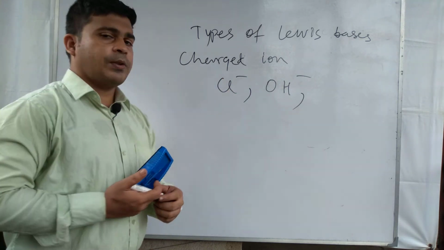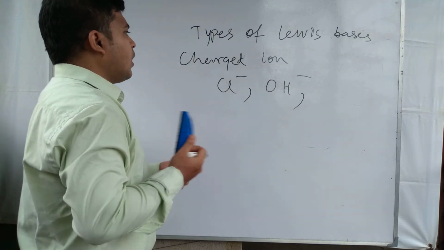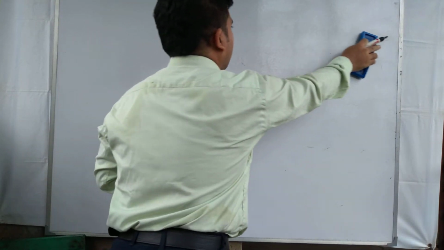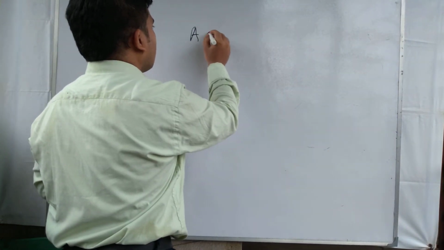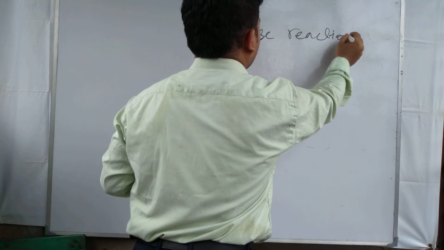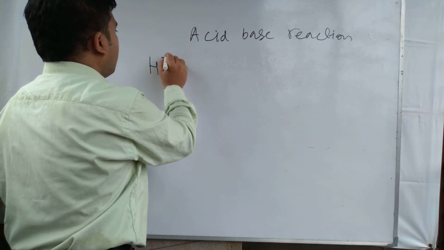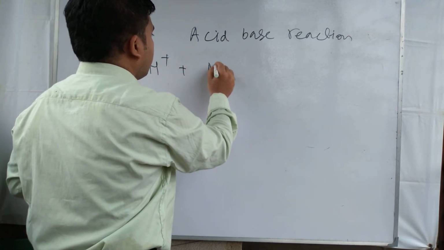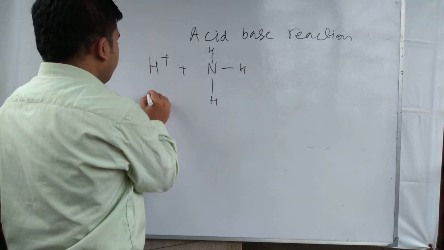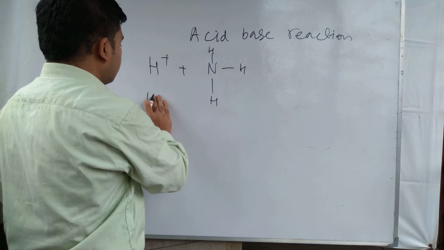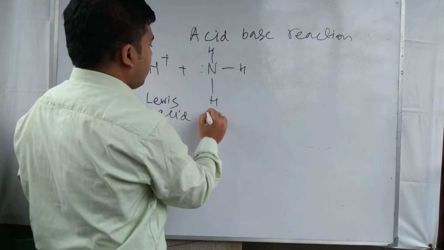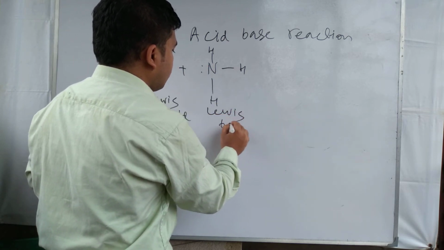After that we know about the acid base reaction with Lewis concepts. Suppose H plus and NH3 react together. H plus is Lewis acid, and NH3 has a lone pair of electron, it is Lewis base.